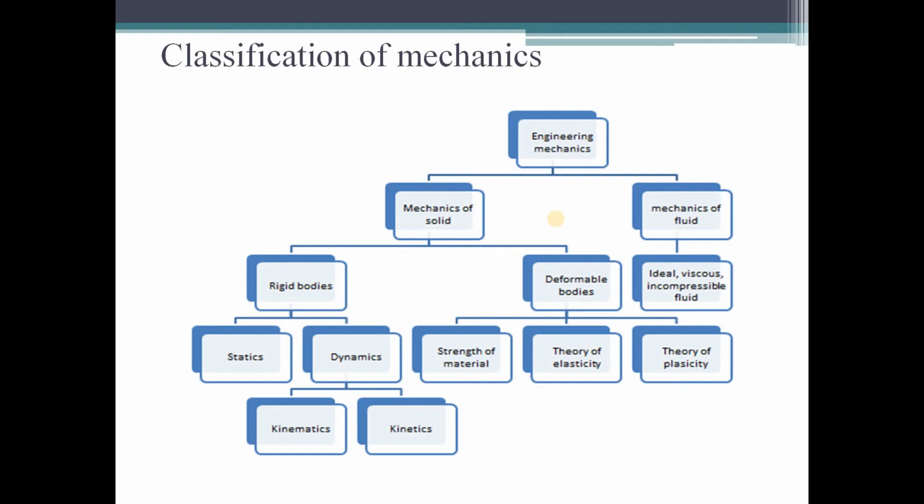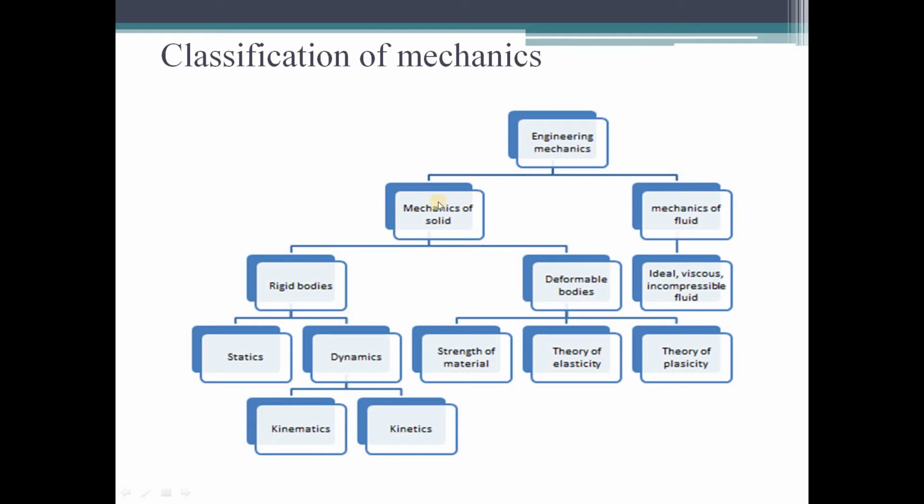It is based upon the types of bodies. Bodies may be either solids or fluids. If you are studying the effect of forces on solid bodies, it is called mechanics of solids. And if you are studying the effect of forces on fluids, it is called mechanics of fluids, or fluid mechanics.